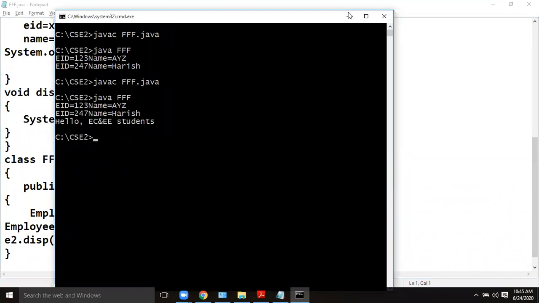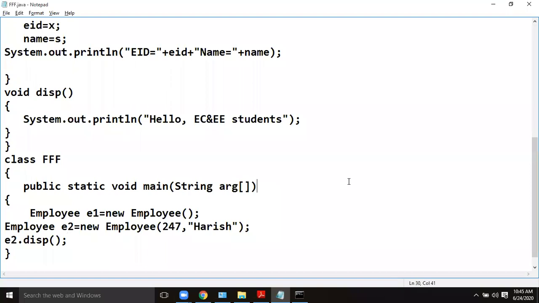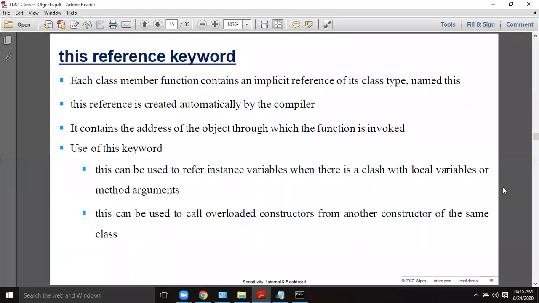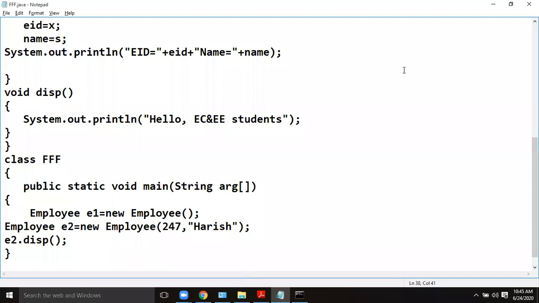But for a constructor, you need not do it separately, because the constructor will be automatically called whenever you are creating the object. Okay, this is what a constructor is. Next, most important terminology. Everybody should understand this very clearly.